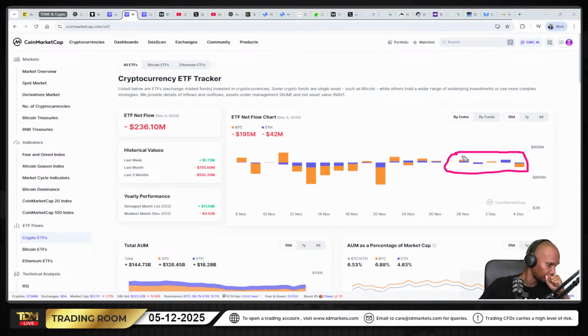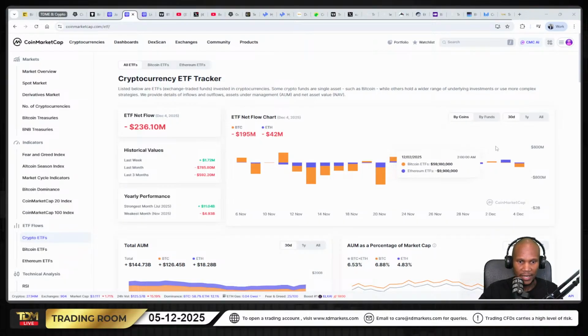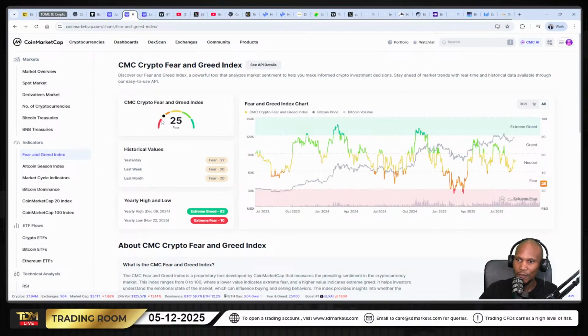All right. So now, this is the situation here, guys. ETF inflows and outflows play a major role in how Bitcoin and Ethereum are going to move. So keep an eye on this. It's very important. And we also have the fear and greed index, where there's still a lot of fear in the market.